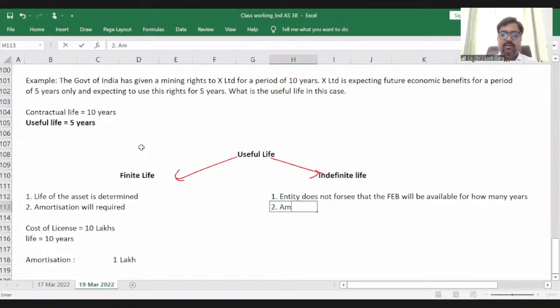So amortization is not possible. Then what will happen? Mandatory impairment testing is required at least once in a year.